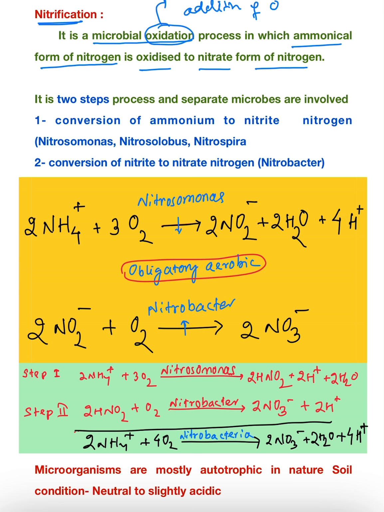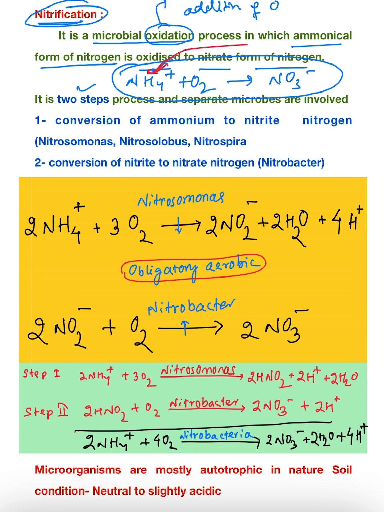So this is a two-way process. The basic nitrification is whatever the NH4+ I have found in the previous step, it will be oxidized to give nitrate. This is called nitrification. But this process of conversion of ammonical form of nitrogen to nitrate form of nitrogen, it completes by going through two steps.